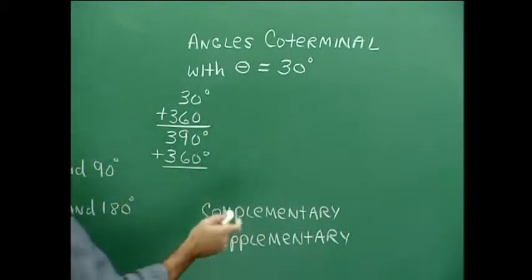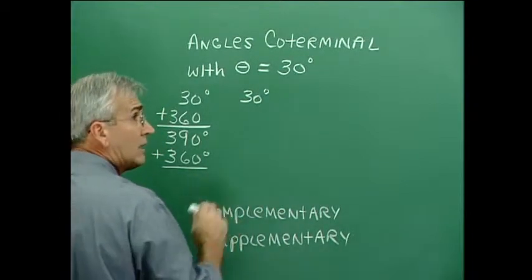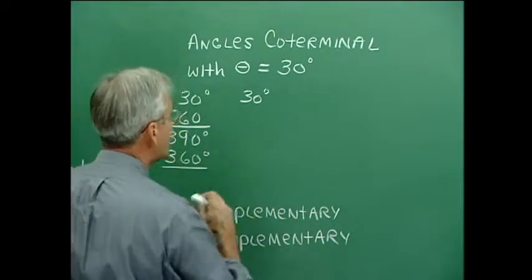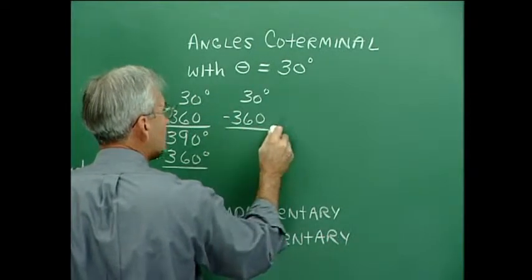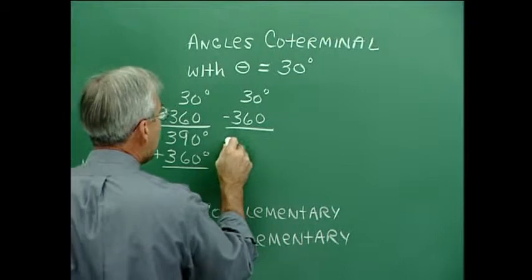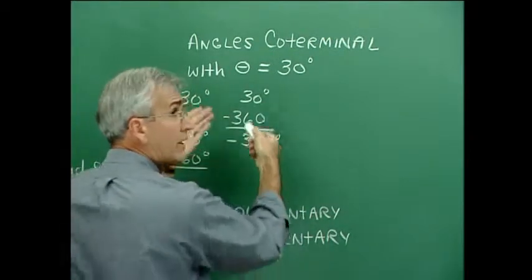And in the negative direction, take the 30 degree angle, whatever the given angle is, it doesn't have to be 30, and subtract 360 degrees. So an angle of negative 330 degrees would be coterminal with that 30 degree angle.